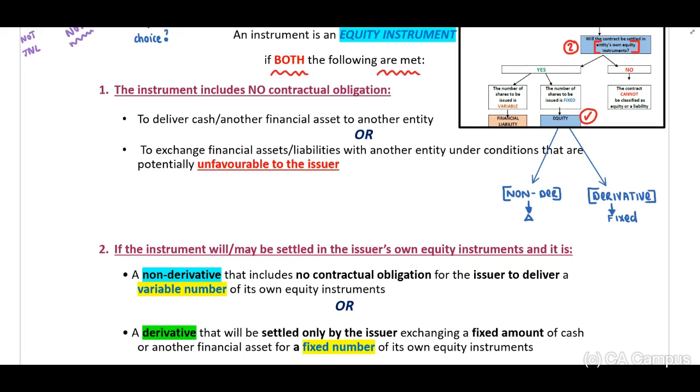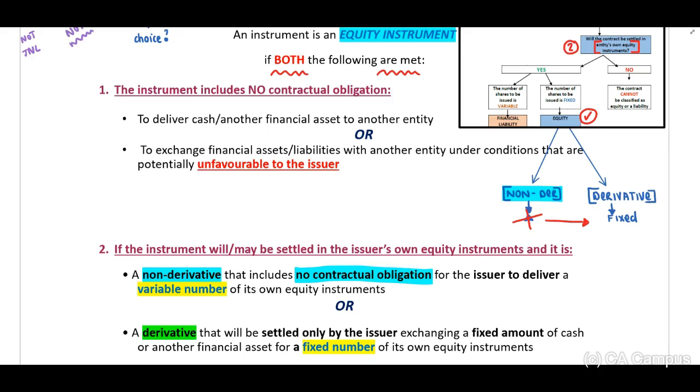Guys, important. When we look at our non-derivative, that includes no contractual obligation to deliver a variable. Therefore, guys, do you see that this still means fixed? That there's no contractual obligation to deliver a variable. And when we look at our derivative, it has to be settled with a fixed number.